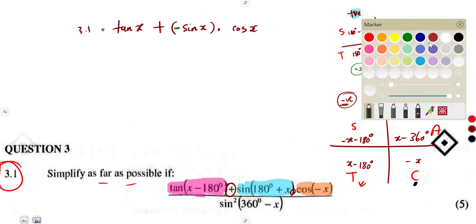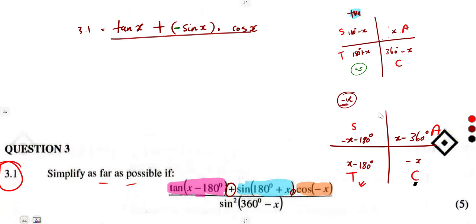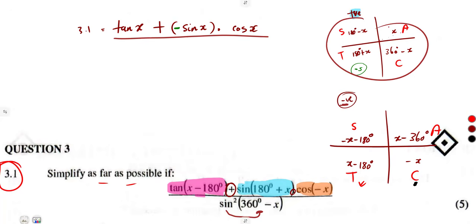There we are given a square. Whatever you are given, you must square it. You are going to square the answer, but we are going to focus on sine of 360 degrees minus x. 360 degrees minus x is a positive angle, and it lies in the fourth quadrant, where it is cos that is positive, not sine. Sine is negative in the fourth quadrant, so it is going to be negative sine of x.